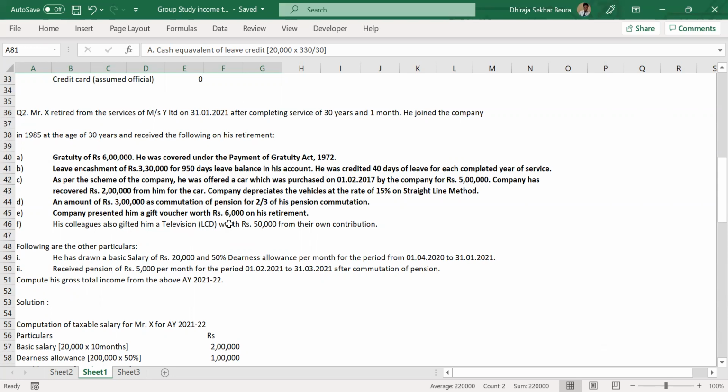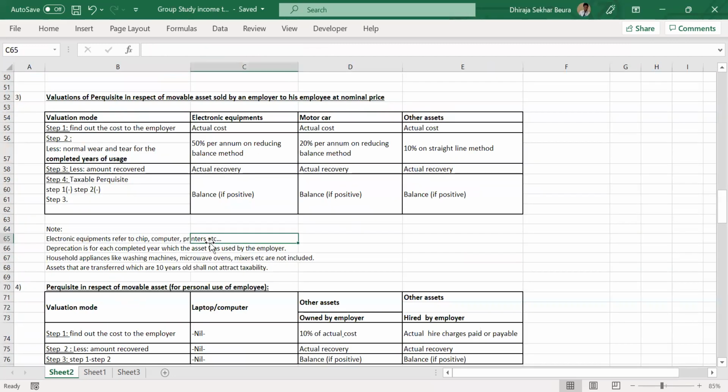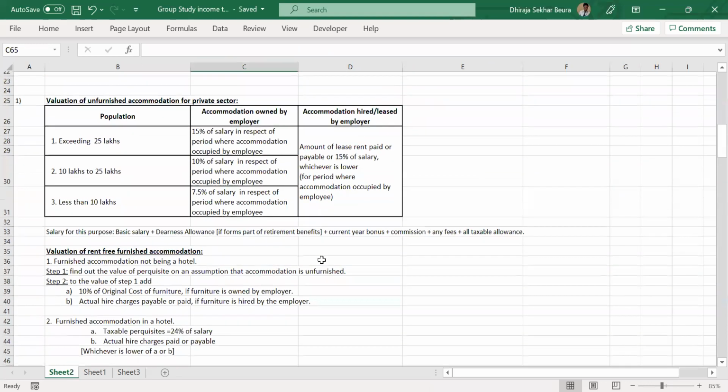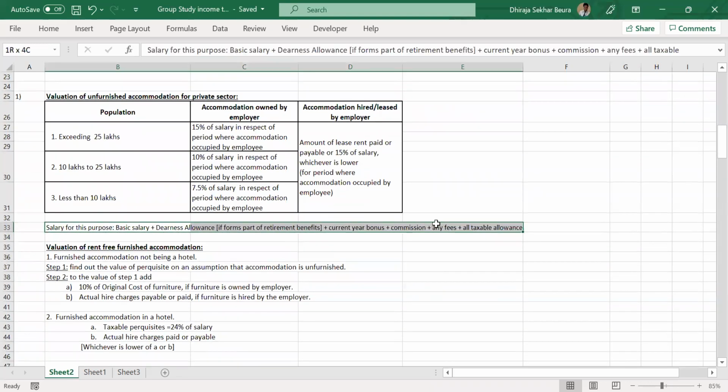When we say 10% of salary or 15% of salary, this will be basic salary without dearness allowance. Which one are you referring to? Here, if population is more than 25 lakhs, then you are saying 15% of salary.